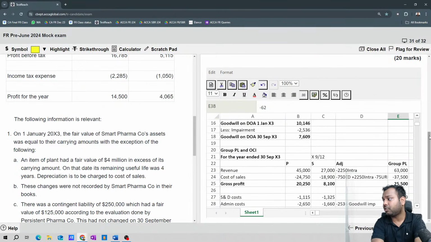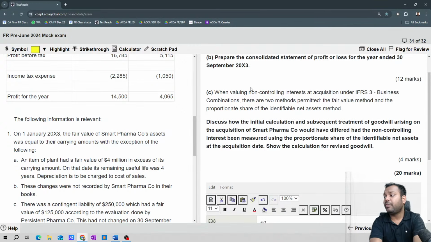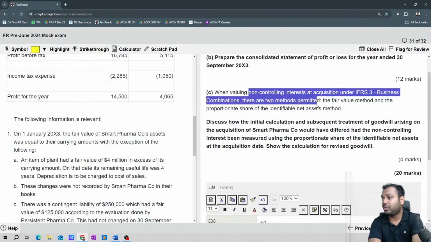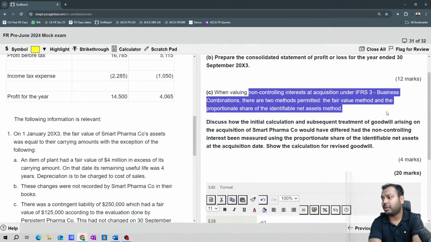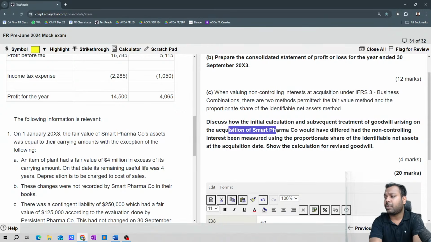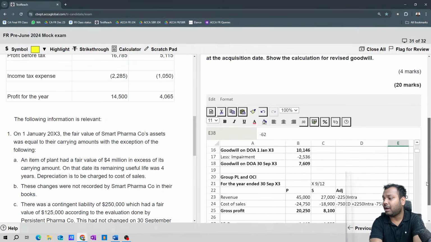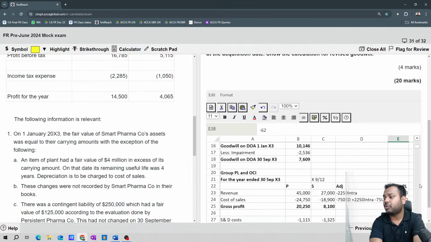Now the question is also asking for the third part. When valuing NCI at acquisition under IFRS 3 business combinations, there are two methods permitted: fair value and proportionate share method. Discuss how the initial and the subsequent treatment of goodwill arising on acquisition of Smart Pharma would have differed had the NCI been measured at the proportionate share of identifiable net assets. So let's calculate goodwill if NCI is at proportionate share method.